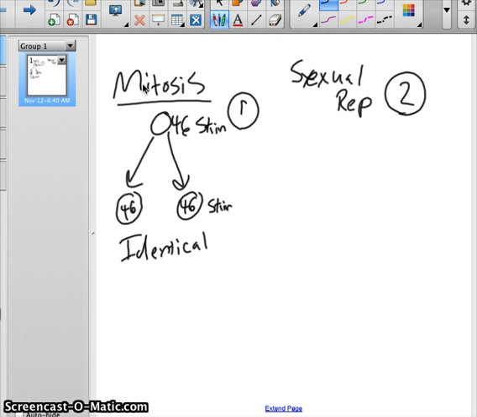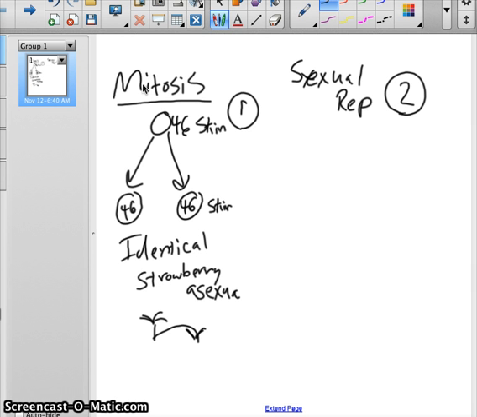There actually are some instances of this being used for reproduction, for example, strawberry plants. You can plant a strawberry plant, and it will actually produce something called a runner. I don't know if you guys ever grew strawberry plants, but they have these runners, and this produces a new plant. This baby was not created by sexual reproduction. It was created by mitosis, or asexual reproduction.